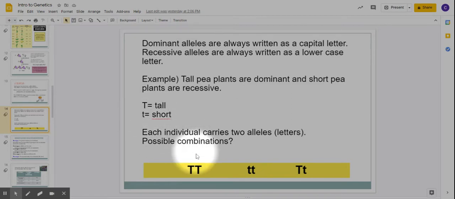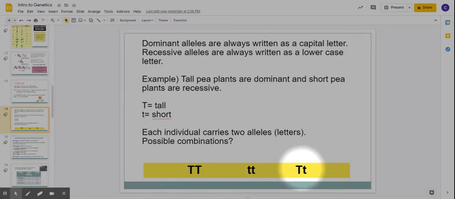Okay, and then there's 3 combinations. So you could get a big T from mom and a big T from dad. And so you would have 2 big T's. And so this plant would be tall. There's no other thing for it to be. It's just got tall genes. This plant here has 2 little T's. Well, there's not a big T there. It's got to be short. And this is called your recessive phenotype here.